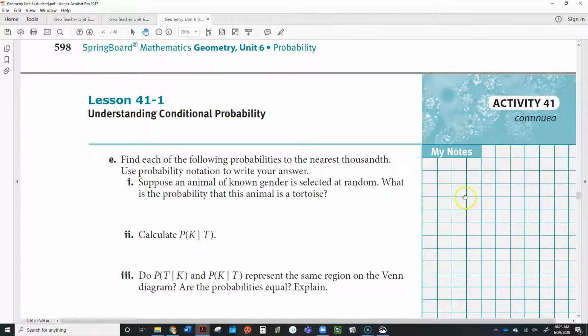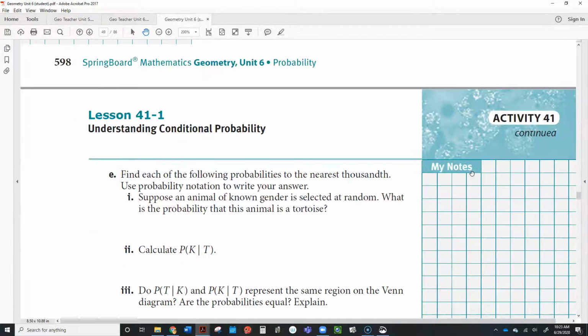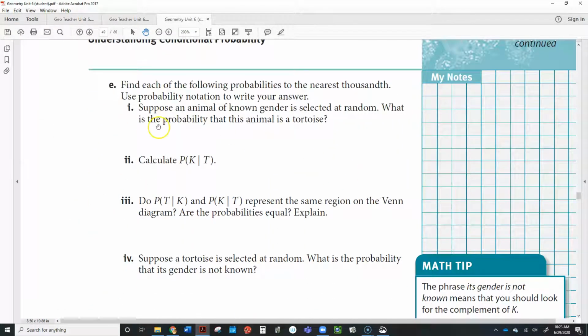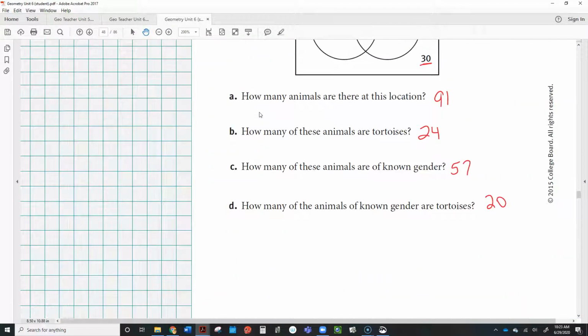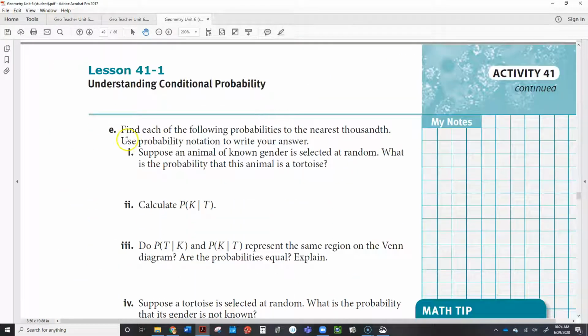All right, so given that, now they want us to do some conditional probability. Suppose an animal of known gender is selected at random. So the sample space is not all 91 animals, but just the ones of known gender. What is the probability that this animal is a tortoise?